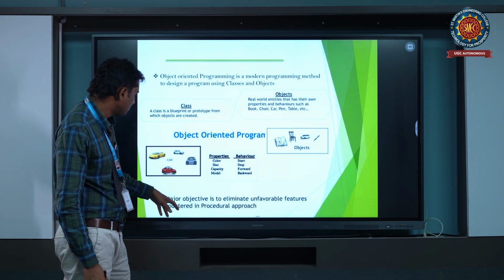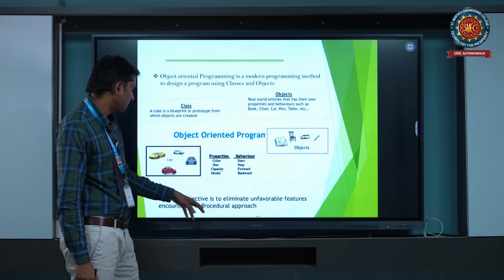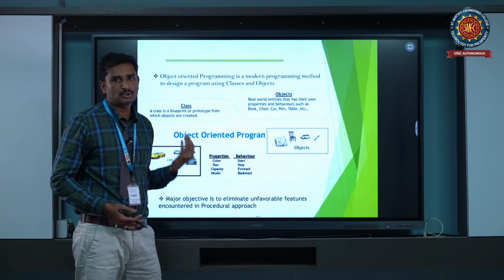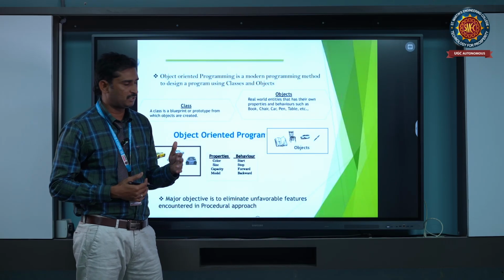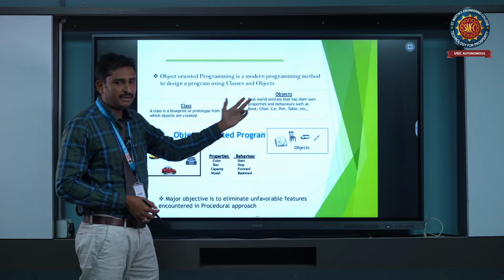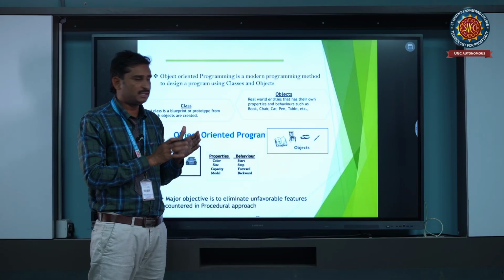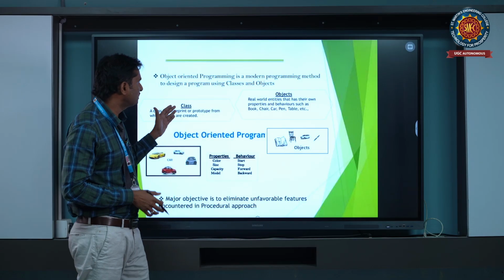The major objective is to eliminate unfavorable features encoded in procedural approaches. It is more advanced than the procedural languages. Later on we will discuss the procedural languages also. First, we discuss class and object. Okay, class is a combination of methods and properties, and object is used to call the class. Each class has its own object.